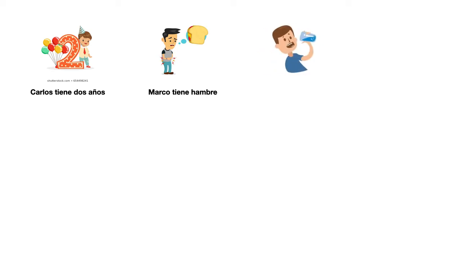What about this guy? He's really eager to drink his water, right? He's thirsty, right? How would you say this in Spanish? You would say Nicolás tiene sed, again with the verb tener, right? Literally, he has thirst, but what this means is just he's thirsty. Nicolás tiene sed. And what's happening to this poor woman?